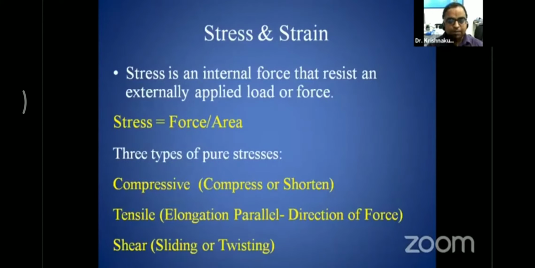External force may be in the form of a compressive force, which tries to compress or shorten the material. It may be a tensile force, which tries to elongate the material in the same direction as the force, or it may be a shear force, which gives a sliding or twisting kind of motion to that particular object.